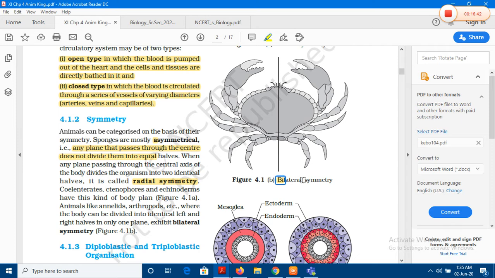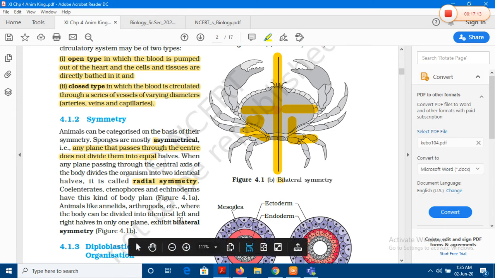You will be able to demarcate the body into two equal, identical halves, the right half and the left half. So the right half is equal to the left half across one single plane, which may be a vertical plane, and it is only one single plane. You don't have multiple planes by which you can divide the body into two equal halves. Won't happen. So that is bilateral symmetry.